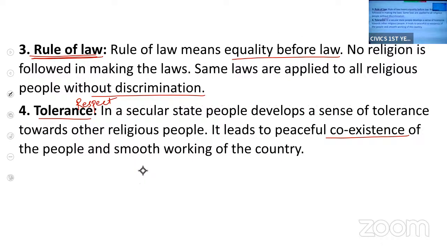The next is rule of law. Rule of law means equality before law. All are equal before law. Each and every individual, irrespective of his religion, has to follow the same laws. Okay, the next is tolerance. The people will develop a sense of tolerance. The people have respect towards other religions. So this is merits of secularism. I hope I'm clear with this.